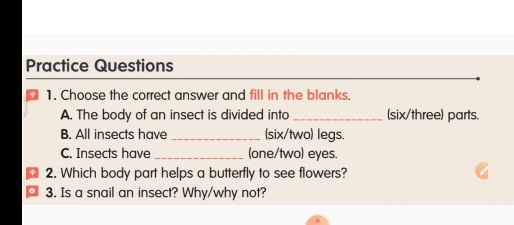Okay, once again check your answers. Practice question, the body of an insect, A bit. Okay, the body of an insect is divided into 6 parts. Okay, 6 you write. Then B1, all insects have how many legs? 6 legs. SIX 6. C1, all insects have 2 eyes. TWO 2 eyes. Second question, which body part helps a butterfly to see flowers? Eyes help the butterfly to see flowers. Is snail an insect? Why or why not? Snail is not an insect. Okay. Why? Because it doesn't have the divisions head, thorax and abdomen separately.